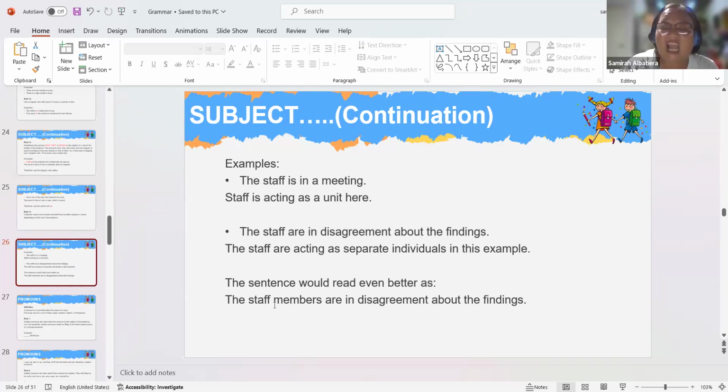So it would be way better if we add something that would identify easily the individuality, or whether it is a group, a unit, or an individual within the sentence.